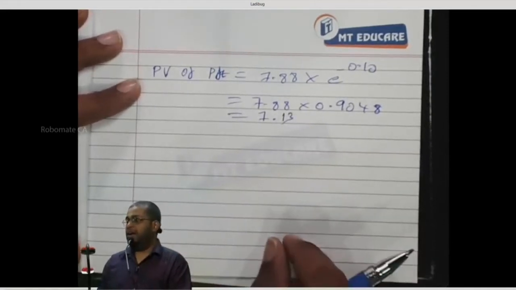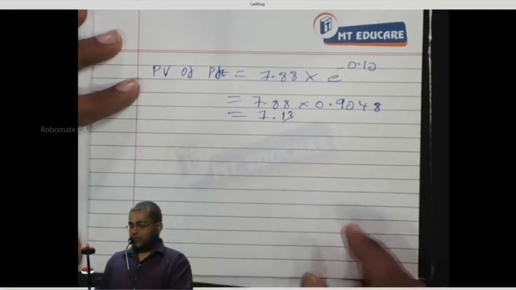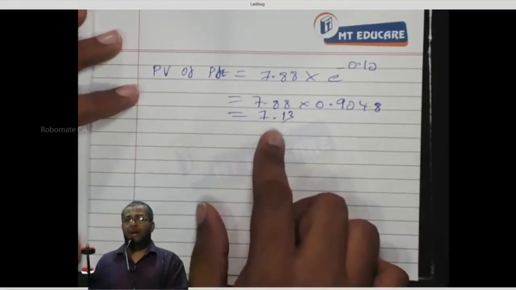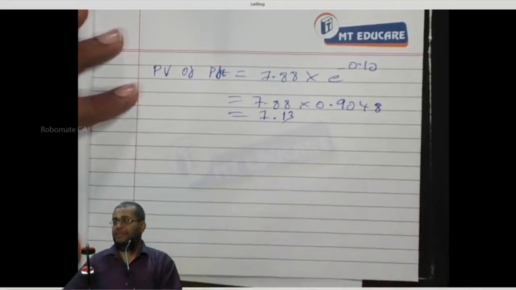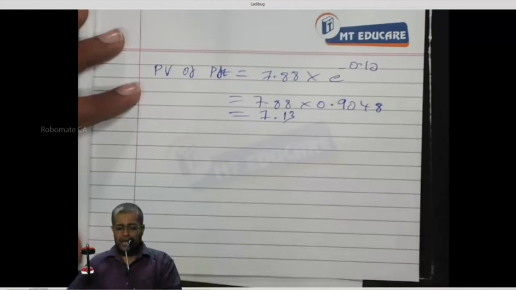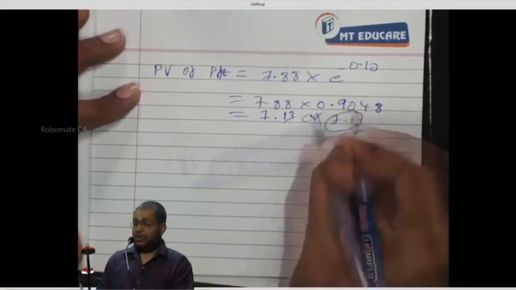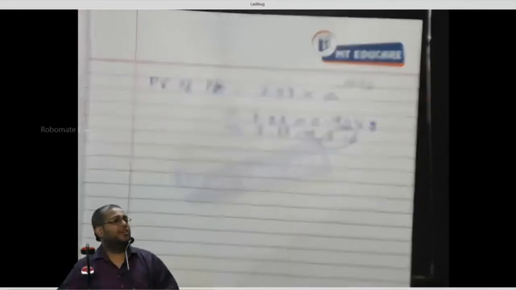I would have got 7.13. Everybody understood or not? No. So the present value of profit is what? 7.13. Very simple. Or 7.1, we can round off. It's going to be what? 7.13. Round off to 2 decimals and round off to what? 7.10 is the present value of the profit. Yes or no? Very simple.